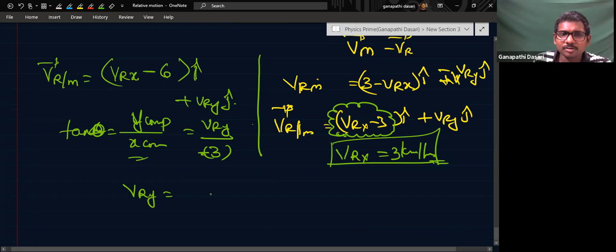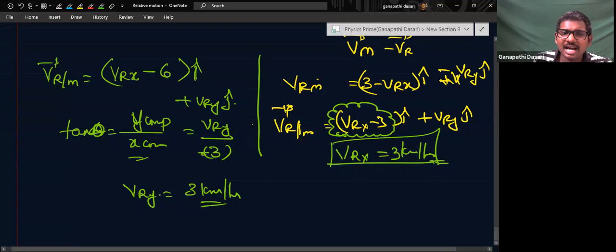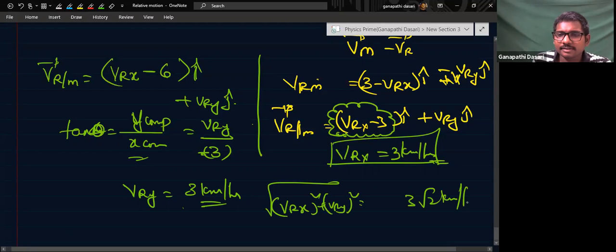Vry is equal to 3 kilometers per hour. That means Vry is 3 kilometers per hour, Vrx is 3 kilometers per hour. The magnitude of rain is what? Vrx whole square plus Vry whole square. That is equal to 3 root 2 kilometers per hour. This I described in the problem. Just I showed it in the diagram.